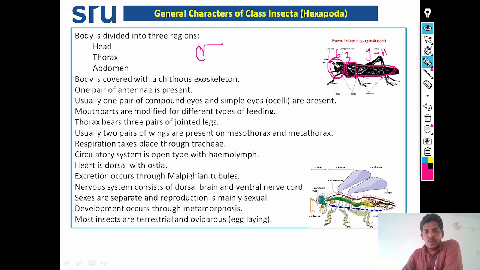See here, grouping of body segments and forming a region is known as tagmosis. Here also, see, three segments are grouping and forming a body part, that is the thorax. Grouping of body segments and forming a part of the insect body is known as tagmosis.